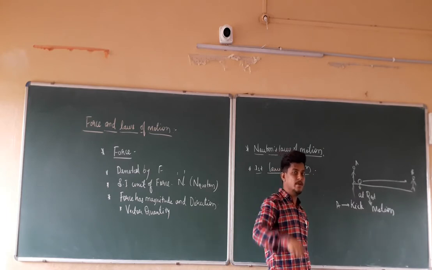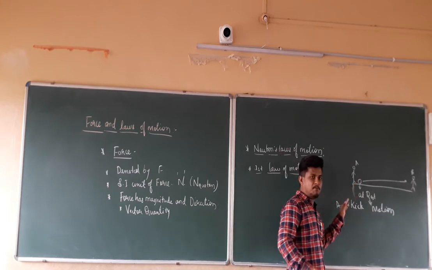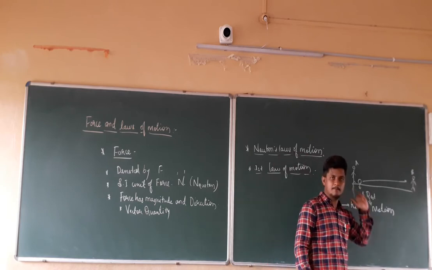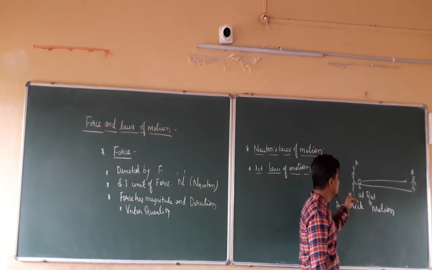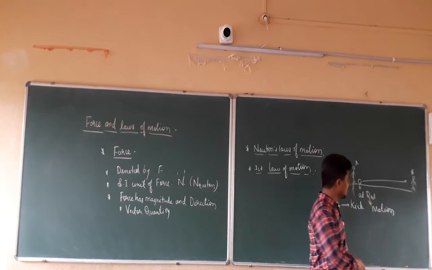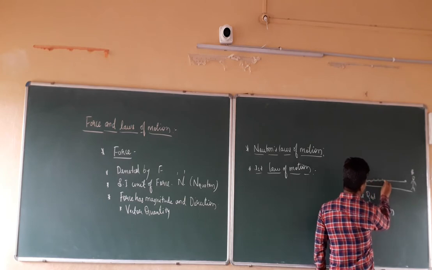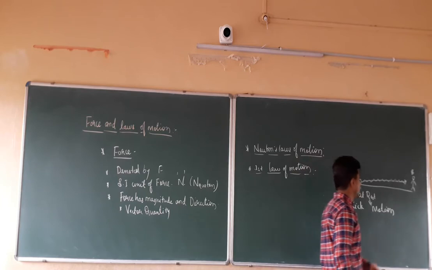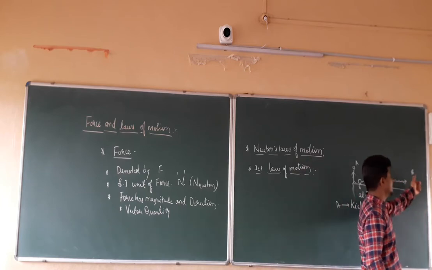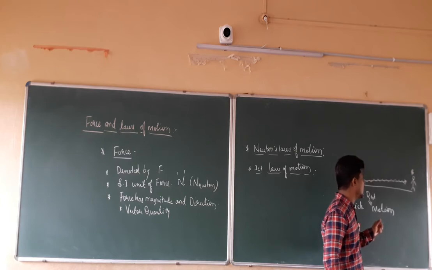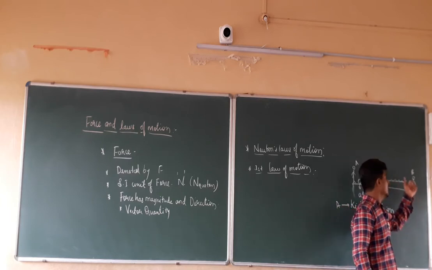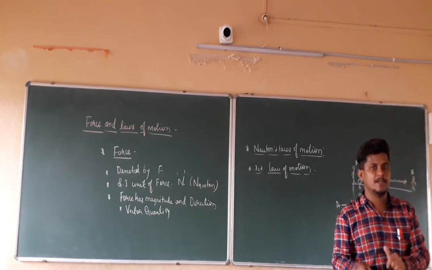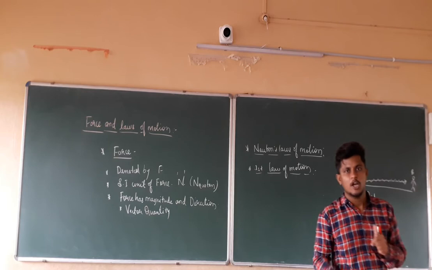When it starts to be in motion, the player has applied the force. How is he going to apply the force? By kicking the ball, so that the ball starts to be in motion. Is it stopping? No, it is continuing in motion. It is continuously in motion, up to what point? Up to the point of the goalkeeper, that is nothing but B. What will happen when the ball moves in the direction of the goalkeeper? When it reaches the goalkeeper, he is going to hold it, or catch it.